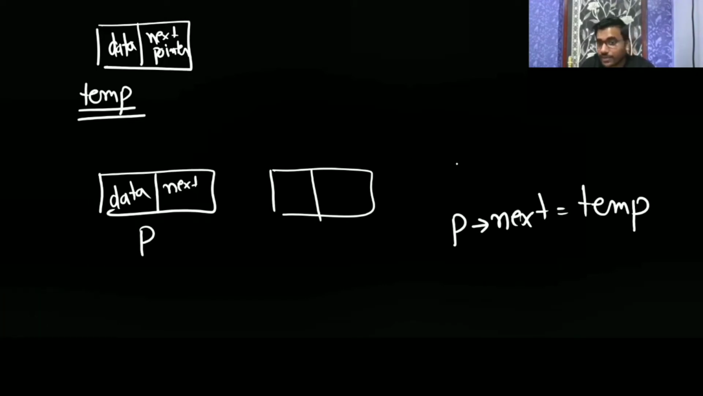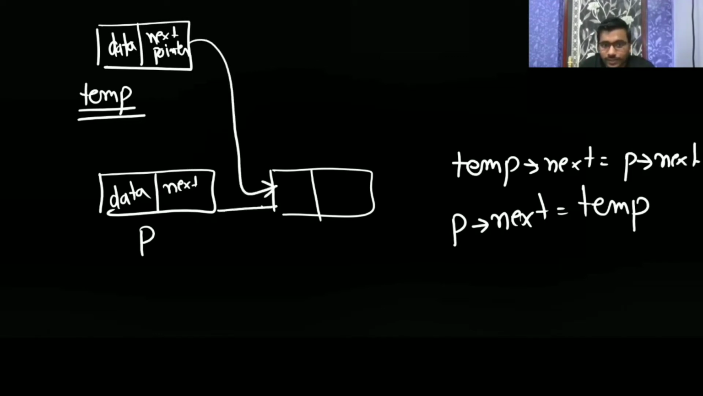This type of question was even asked in your GATE previous year question. So what we should do first: temp next should be your p next, so that p next, which is this node, becomes your temp next. Now p next is going to be temp. See, you have inserted it.